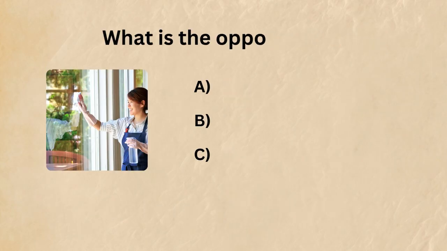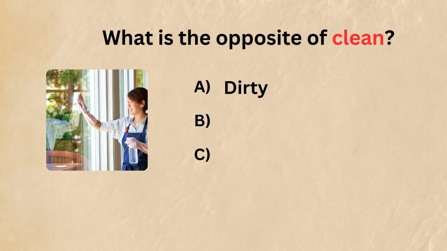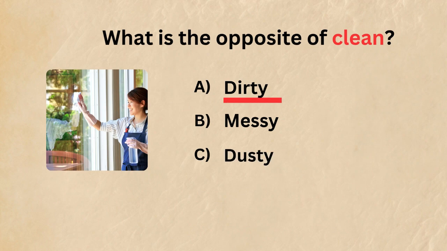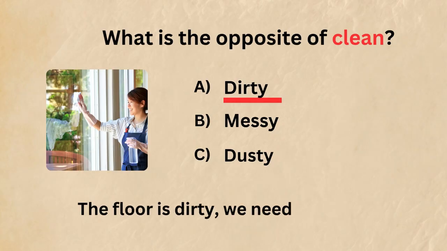5. What is the opposite of clean? A. Dirty. B. Messy. C. Dusty. Answer: dirty. Example sentence: the floor is dirty, we need to sweep it.